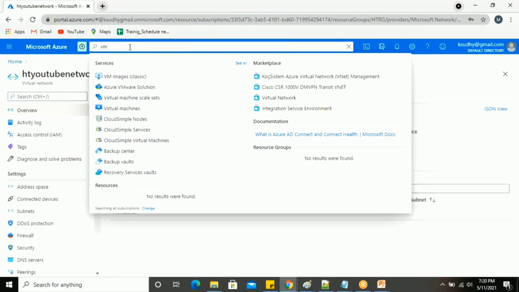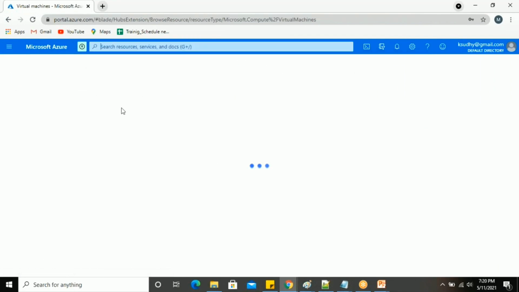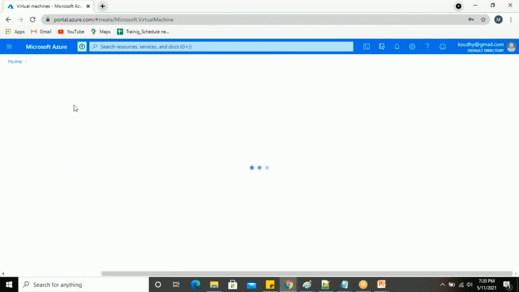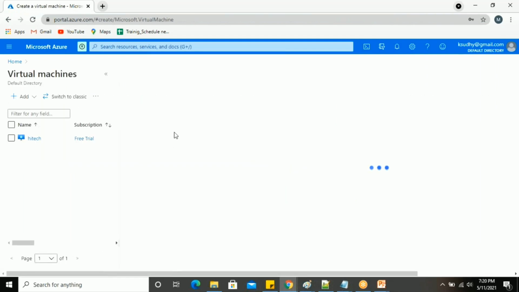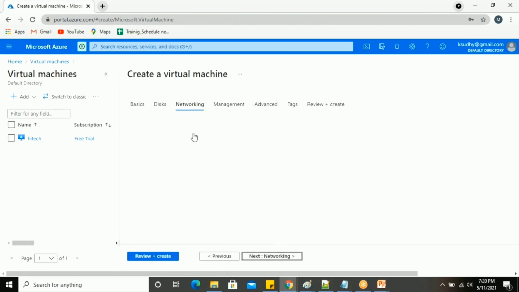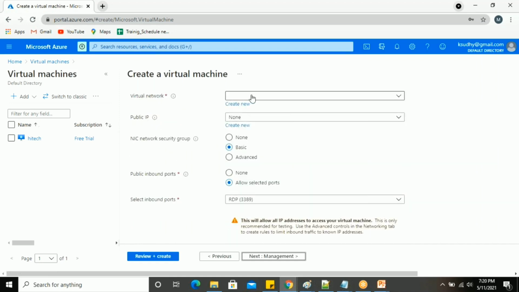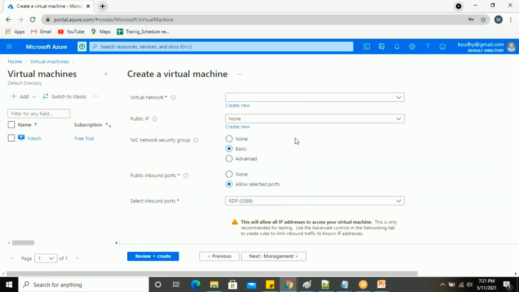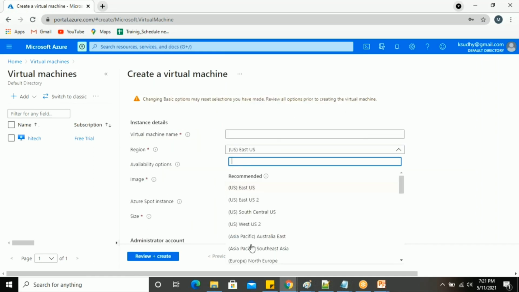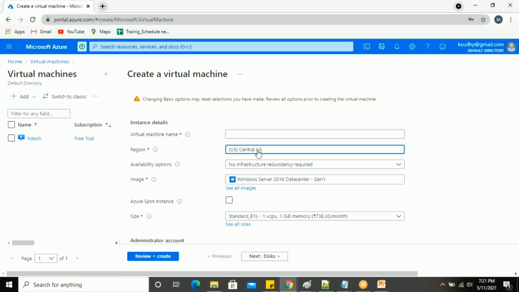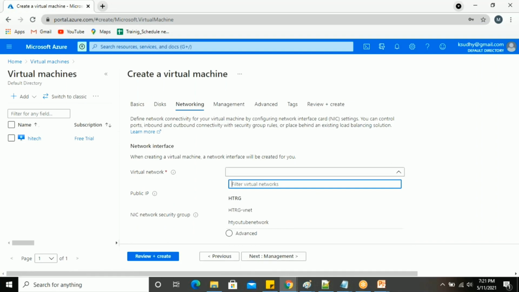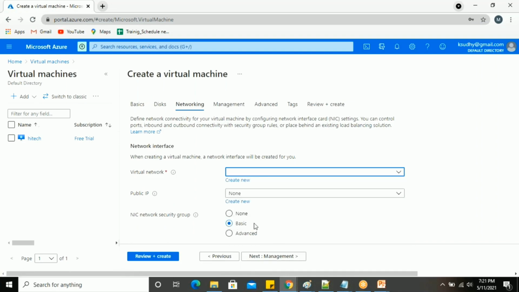As usual, I'll go to the virtual machines. Under virtual machines, I'm just showing how I can get the VNet there. Let me add the machine. As usual, in the setup you get next the disk, and next to that is networking. In networking, you can get the VNet here. Before coming to the basics, you have to select the region. So I'm giving Central US, the place where we created the VNet. In networking, I can see the High-Tech YouTube network here. So this is the network.